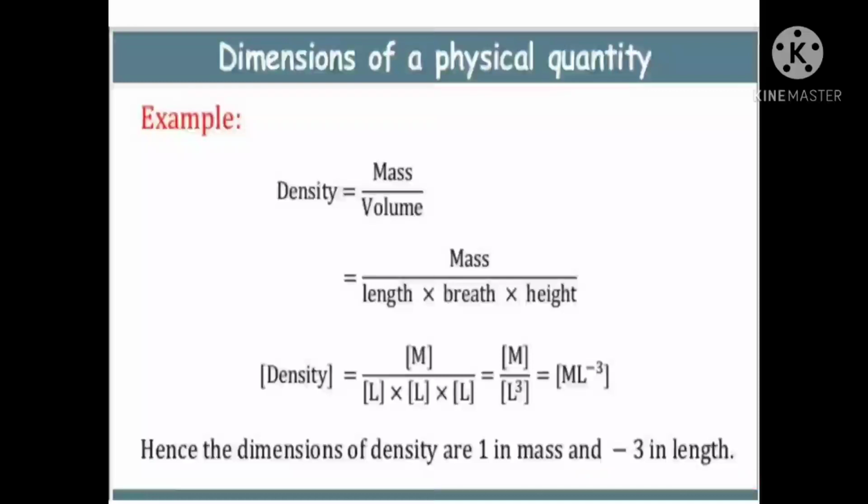So L power minus 3. So 1 in mass, minus 3 in length. The numbers in the powers of the dimensional symbols are called dimensions. The whole formula represents the dimensional formula. So likewise, we can derive the dimensional formula for any other physical quantities. This is only an example.